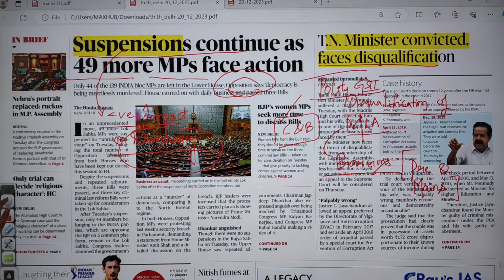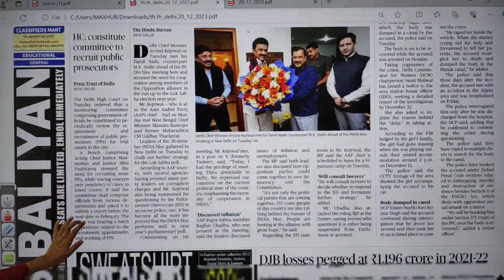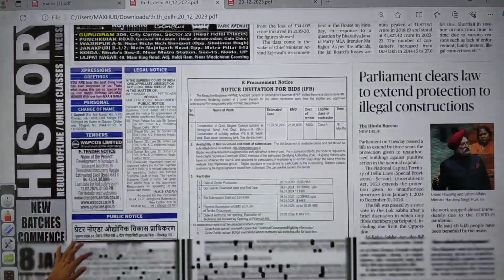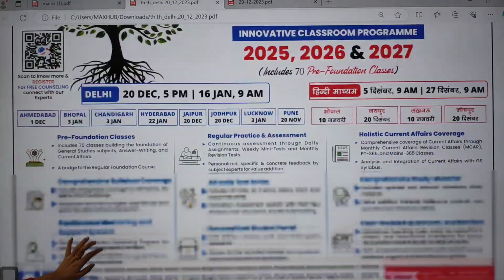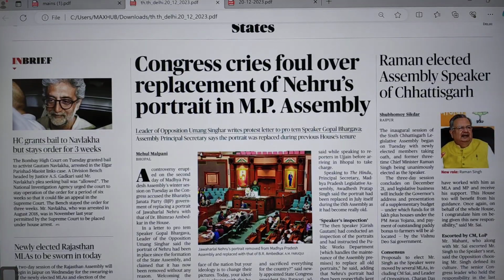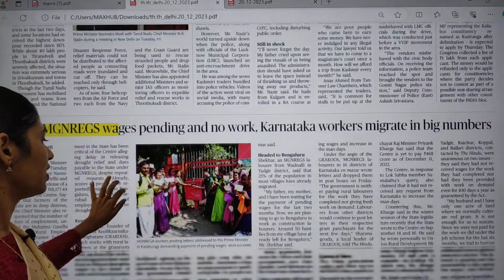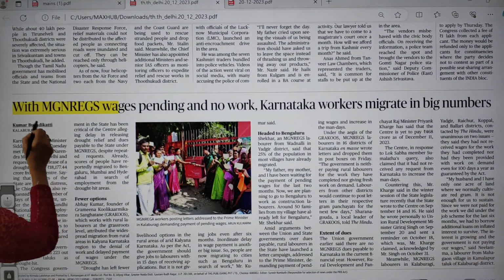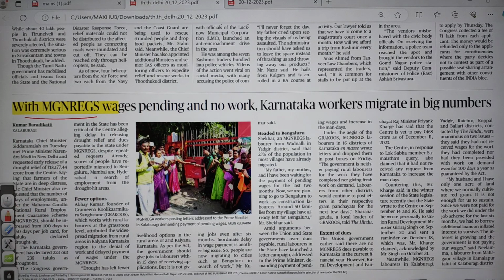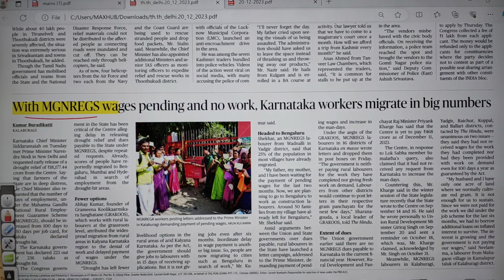So this is about the front page today. On the city page I found nothing important, and you can directly move on to the states page. On the states page also I found most of the articles political. Here you can see one article regarding a scheme, that is MGNREGA: "With MGNREGA's wages pending and no work, Karnataka workers migrate in bigger numbers."